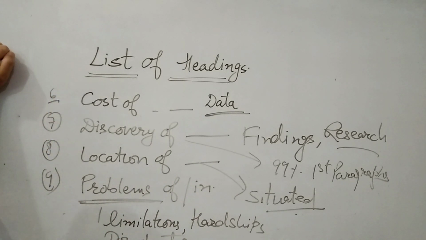And similarly, if any paragraph is related to solution, then what kind of words would be there?